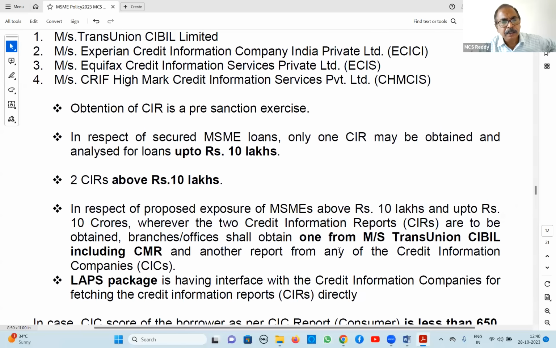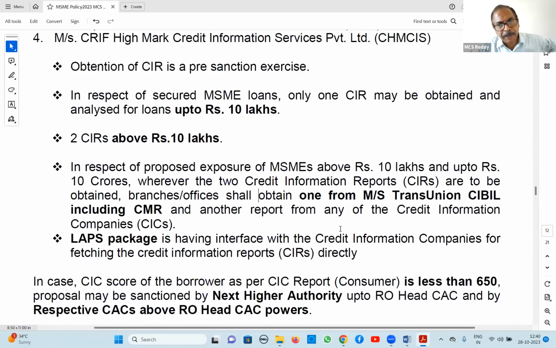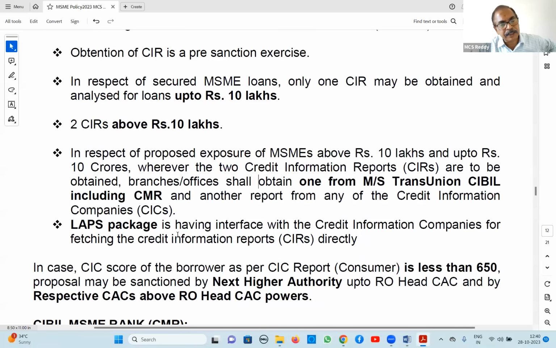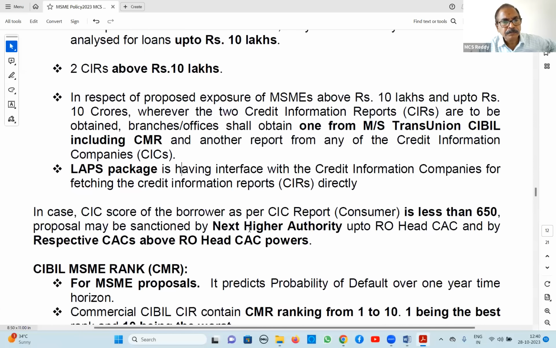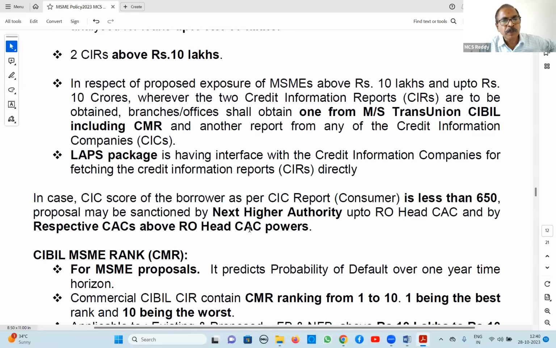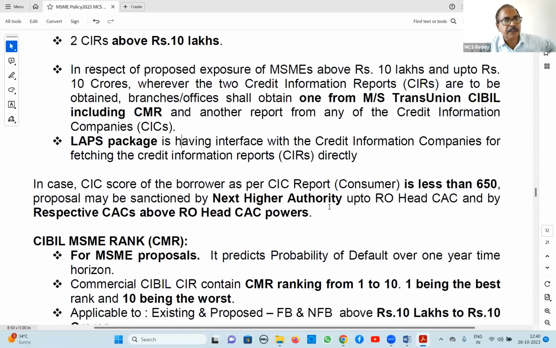Along with the CIR, you have to take from CIBIL the CMR; you have to obtain the CIR with CMR. So in the package itself, one report will come. If you are sanctioning above 10 lakhs, compulsorily we have to take one report from CIBIL with CMR, and the second you may take from any other credit information company. In the LAPS package, the interface is already there, so you need not mention it separately. It will come. CIC less than 650 is high risk, next higher authority. Okay.